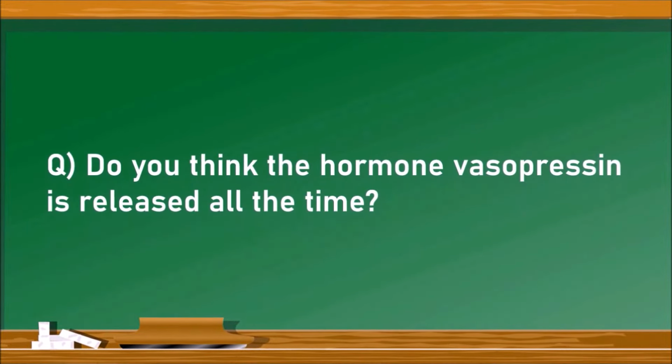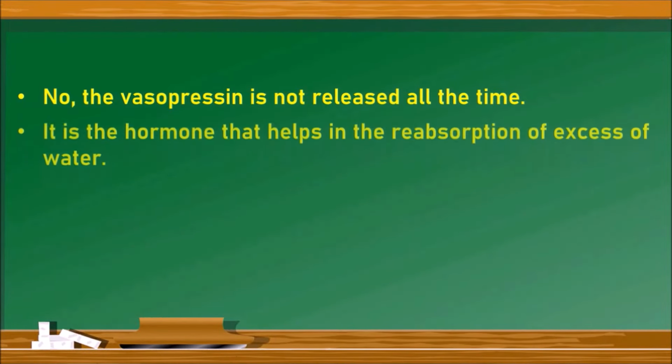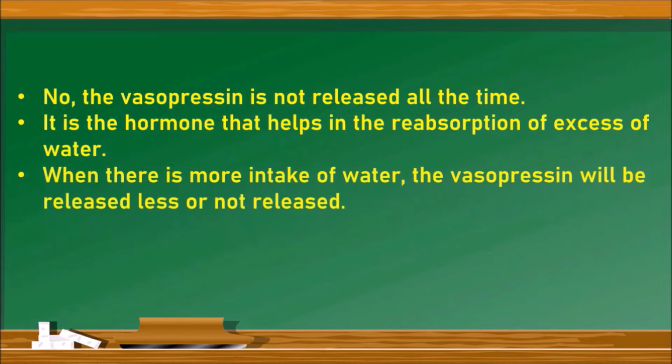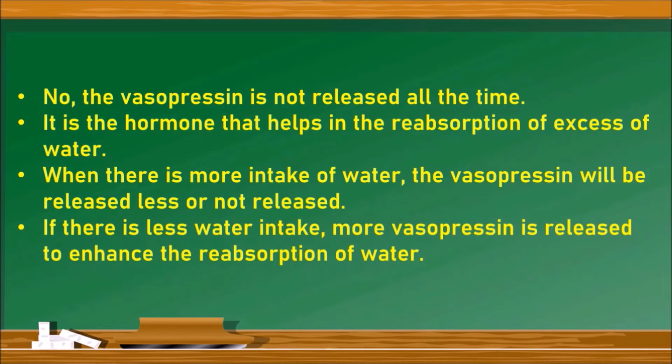Next question. Do you think the hormone vasopressin is released all the time? No. Vasopressin is not released all the time. It is an essential hormone that helps in reabsorption of excess water. So, if the water intake is more, the vasopressin will be released very little or not released, because there is sufficient water in our body. If there is less water intake, more vasopressin is released to enhance the reabsorption of water into the body. This is how our body regulates the water levels.